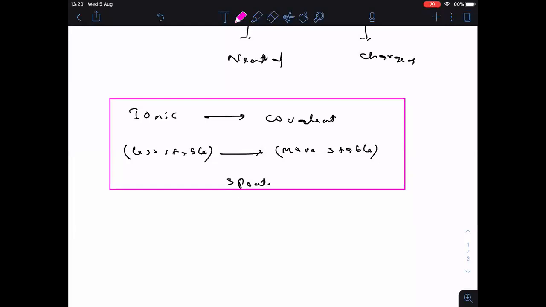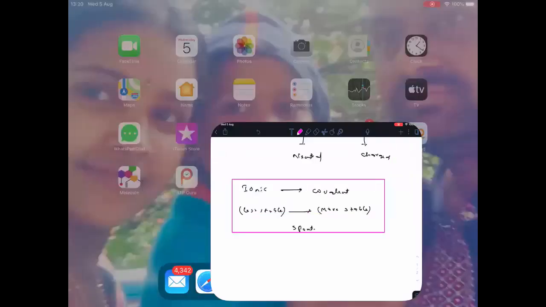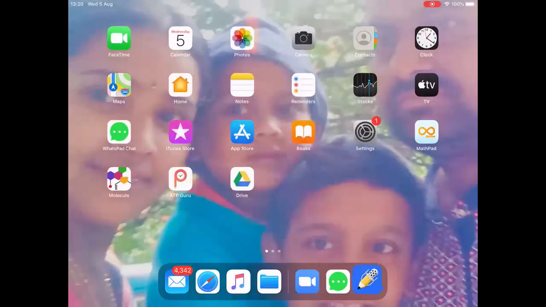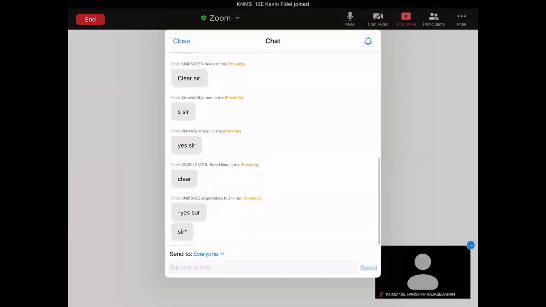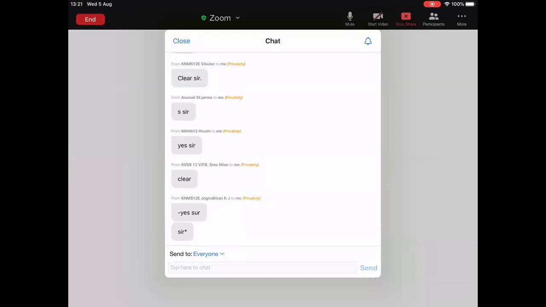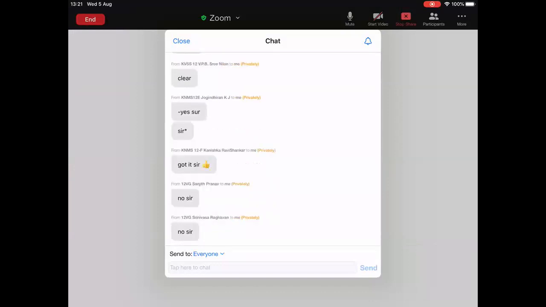Hope you are able to understand this one. Any doubt in this statement? Any doubts in this one? Please tell me. Clear, everyone?